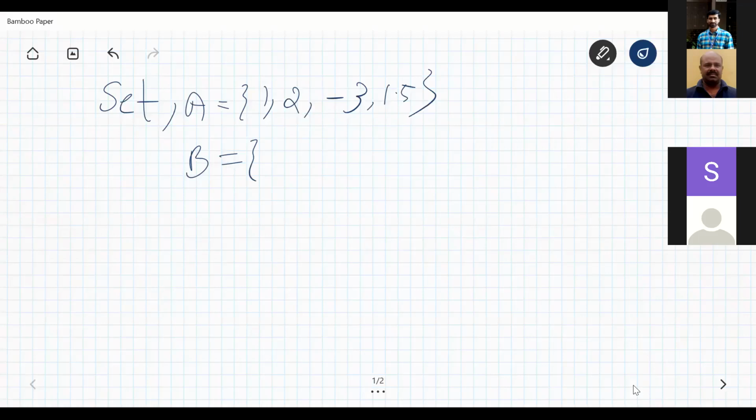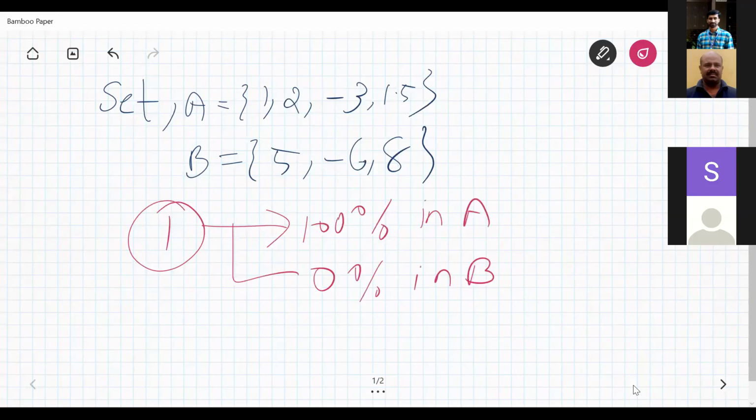Now, another set, say B = {5, -6, 8}, or something like that. This is our conventional set theory. You can see that the member 1 has 100% membership in set A. But the membership of 1 is 0% in B, because it is not part of set B. Similarly, 8 has 100% membership in B, but its membership in A is 0%.